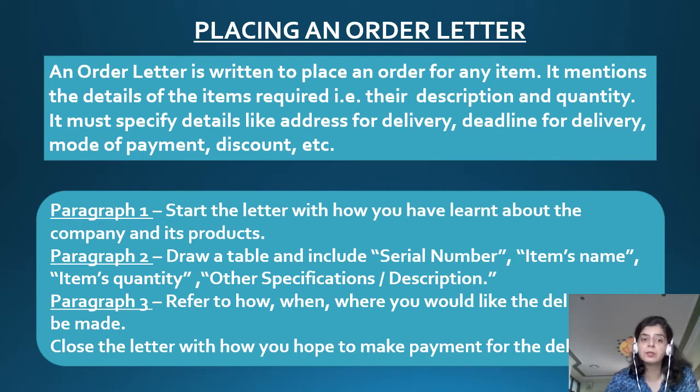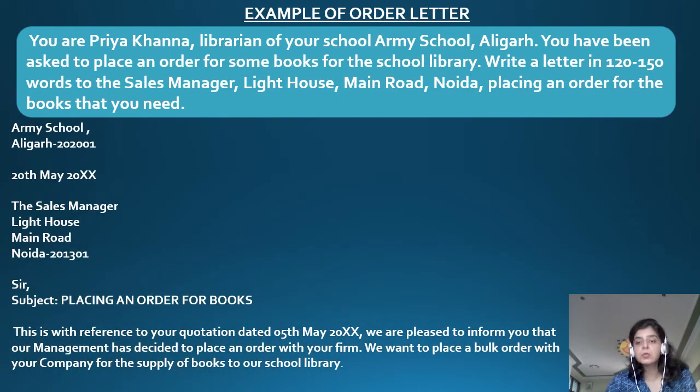In the first paragraph, once you begin your order letters, you have to start the letter with how you have learned about this company and its products. You draw a table that includes the serial number, the item's name, the quantity, the specifications, description. In the description, you can also write the brand name. In the third paragraph, refer to how, when, where you would like it to be delivered. Now close the letter with how you hope to make the payment for the entire delivery. You also close the letter stating one line that hoping for a positive response.